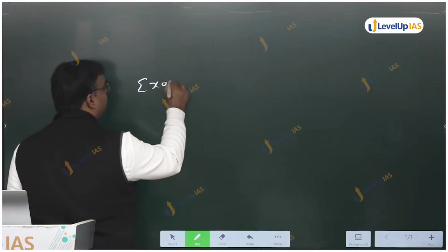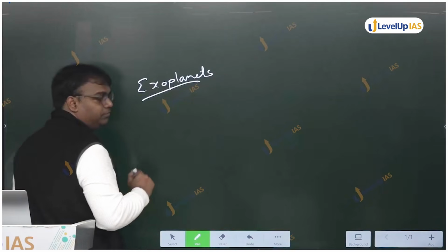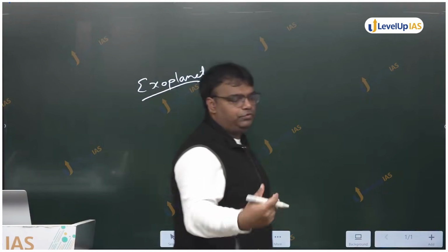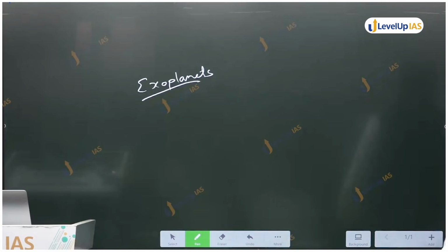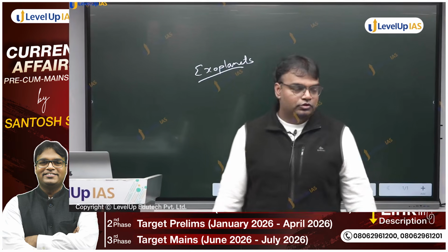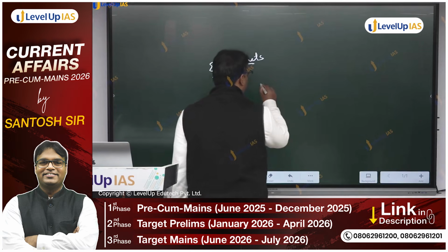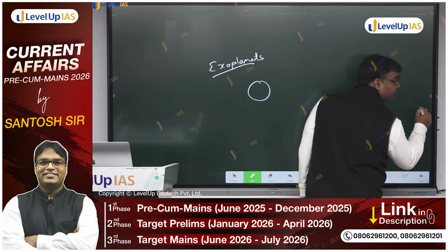What was exoplanet? Planets outside our solar system. Now, recently, 3-4 years back in news, a planet 9 was being discussed. Our solar system has 8 planets. So, scientists were saying that there's a planet 9 also somewhere,